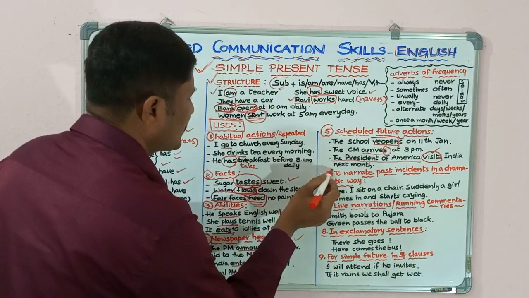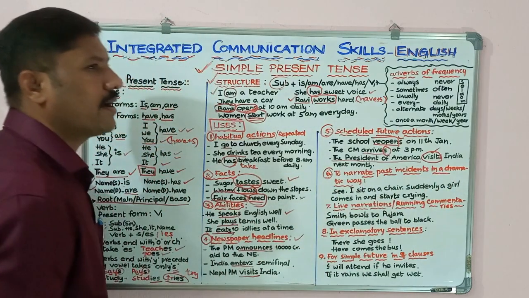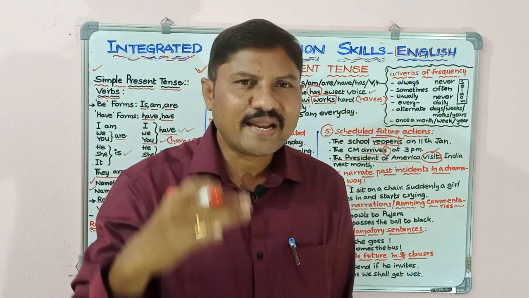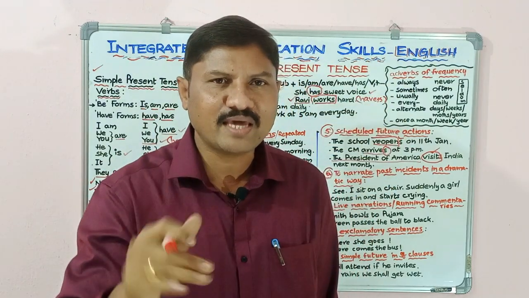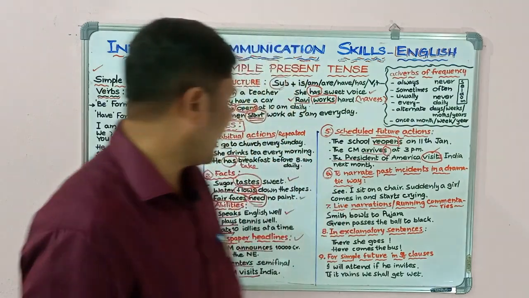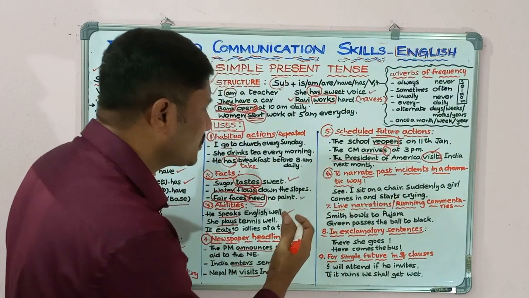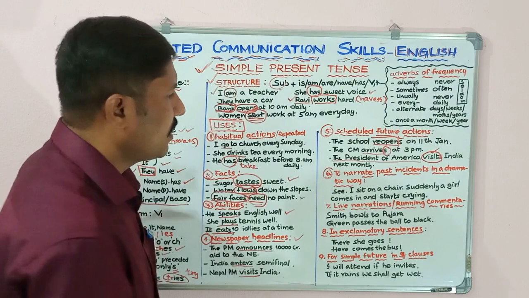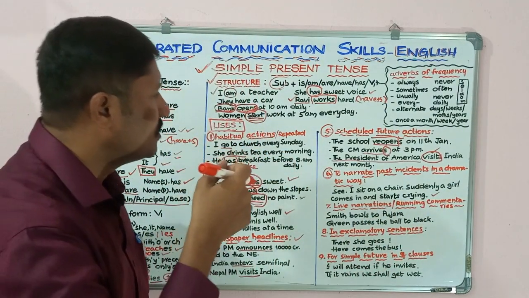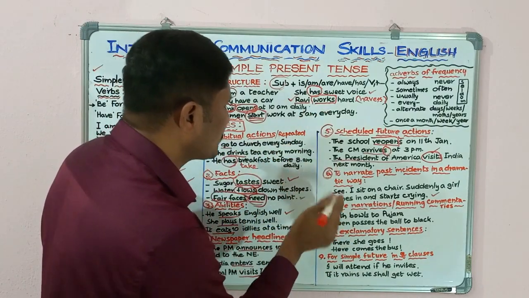Next one, sixth one, to narrate past incidents in a dramatic way. This is also a past story. To narrate past stories in a dramatic way in the present, we use this simple present tense like this. See, I sit on a chair. Suddenly, a girl comes in and starts crying. This is a story in the past, but to narrate this story in a dramatic way, we use simple present tense.